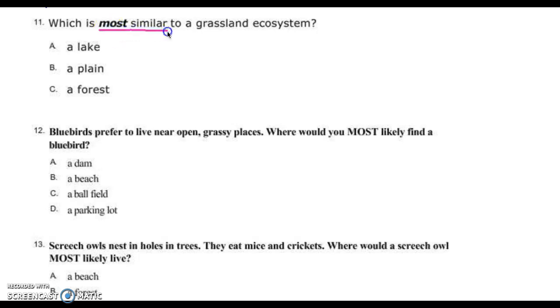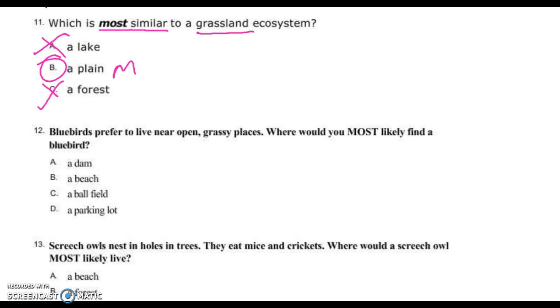Which is most similar to a grassland? Grassland has a lot of what in it, Ashlyn? Grass. A lot of grass. Would a lake be similar to a grassland? No. Would a plain? Yeah. Maybe. Would a forest? No. All right.